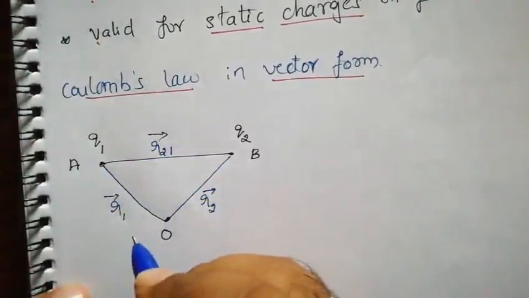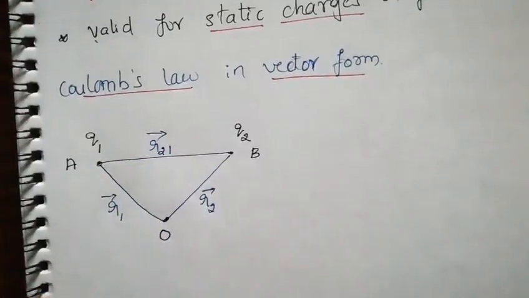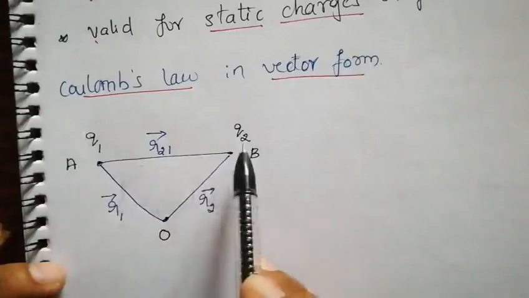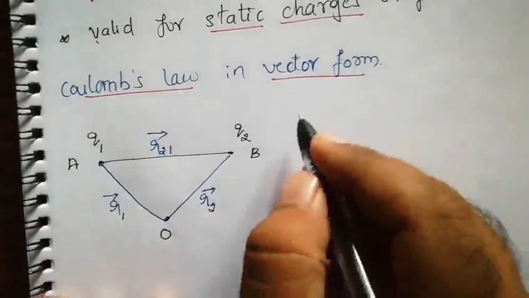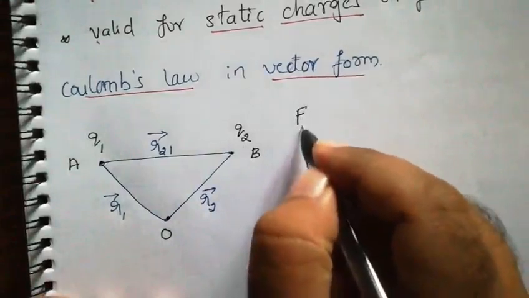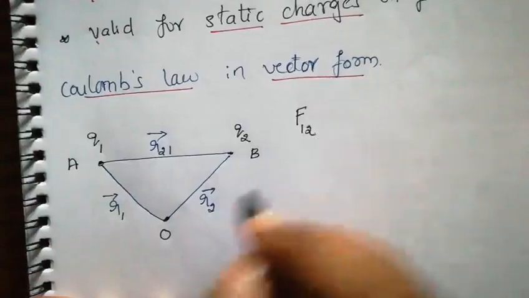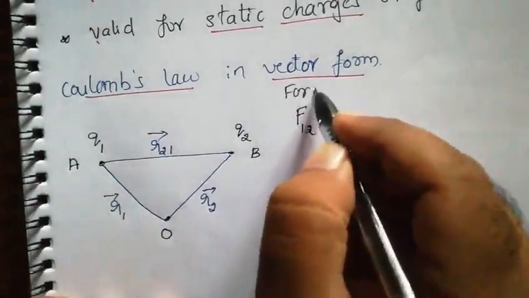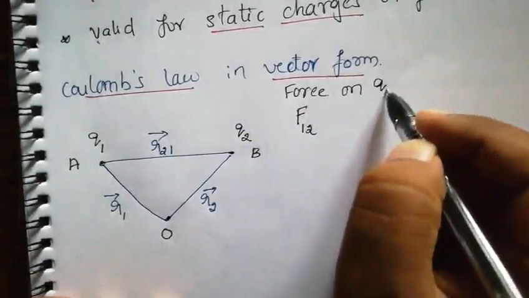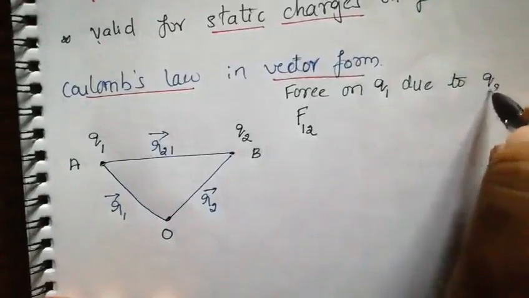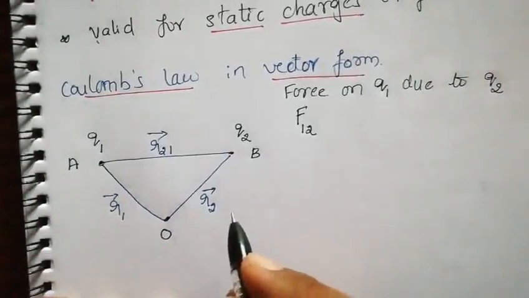Again, we are going to apply the triangle law of addition of vectors here. Since we are representing the vector form, charge Q1 is going to exert some force on Q2. Let me indicate the force on 1 due to 2.